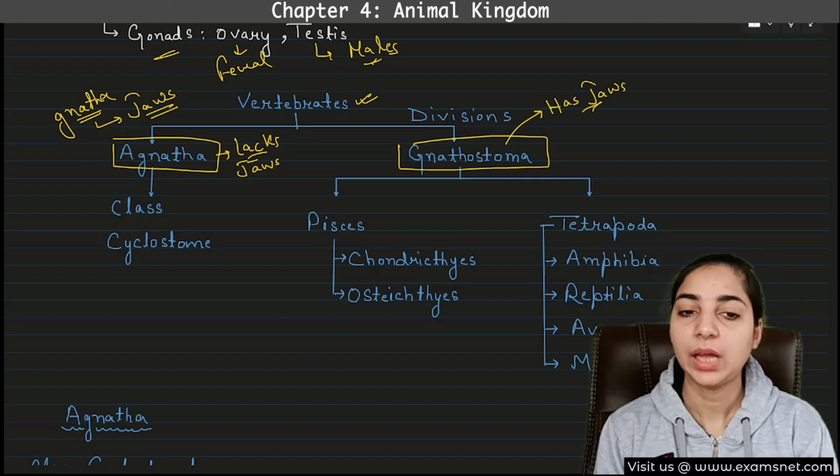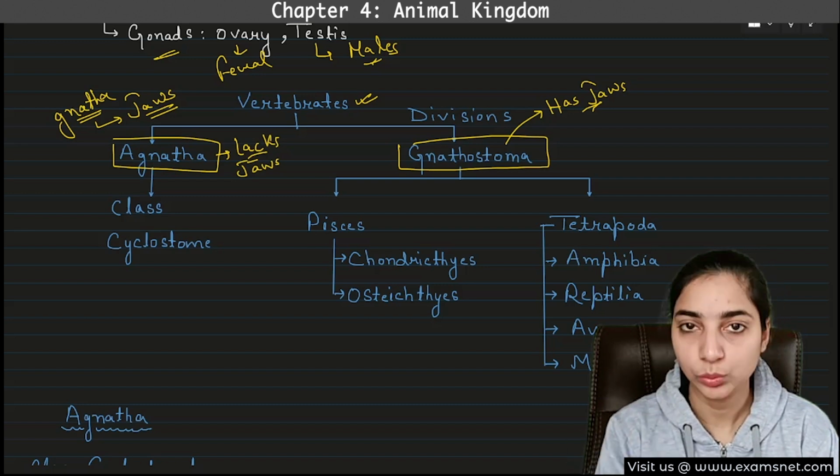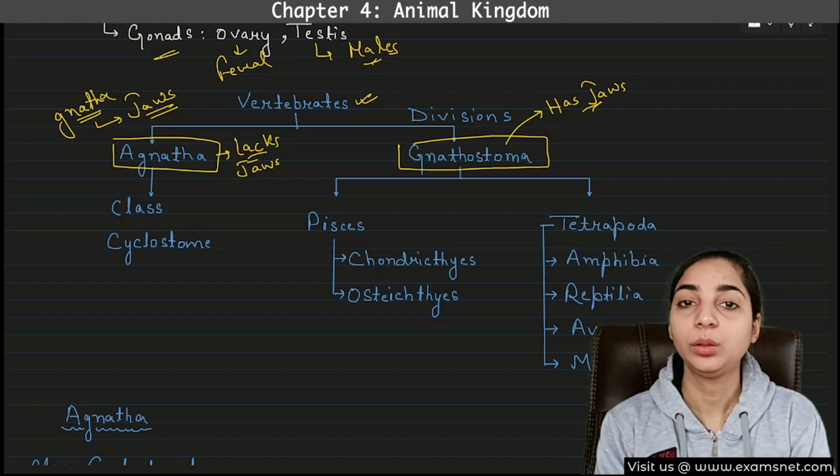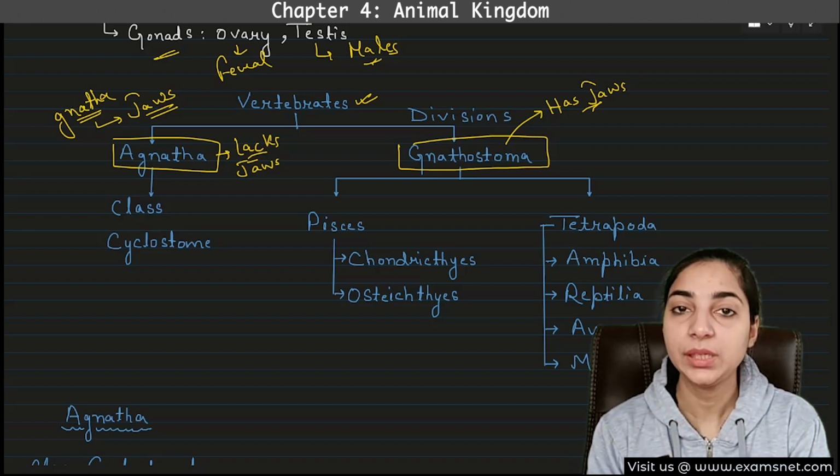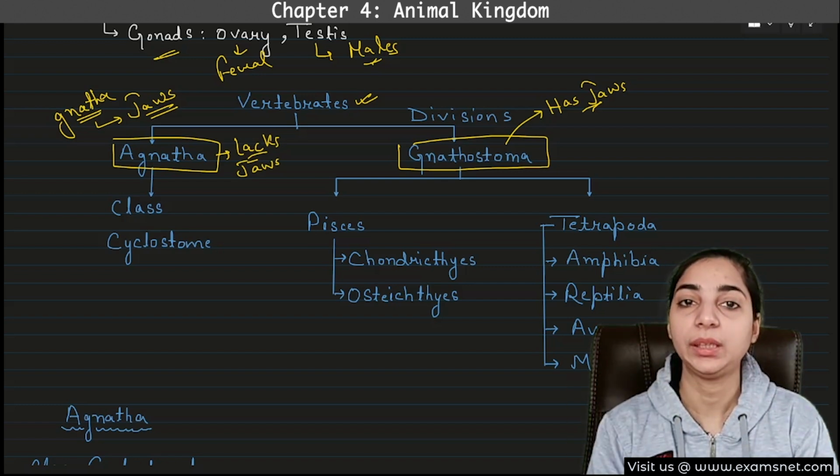And why is it known as Gnathostoma? Stoma means mouth. Gnatho means jaws and stoma means mouth. So Gnathostoma means that the mouth is enclosed by the jaws.